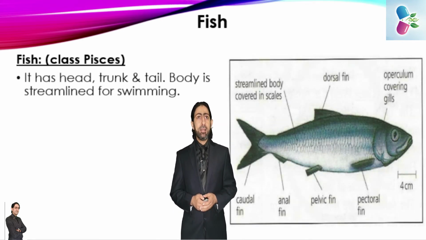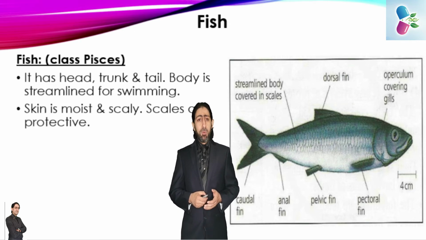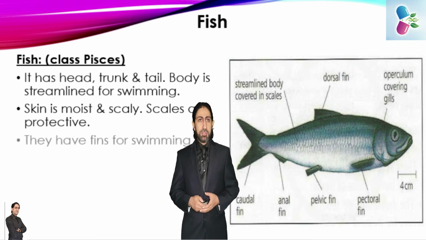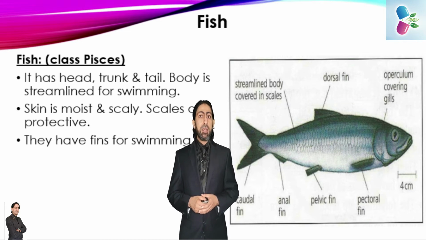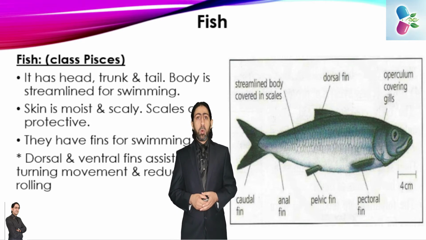As you can see here, it has head, trunk, tail. The body is streamlined in order to suit swimming. Their skin is moist and scaly. Those scales are for protection. They have fins that enhance the process of swimming, and they have dorsal, ventral, and caudal fins in order to assist the body for the process of swimming.